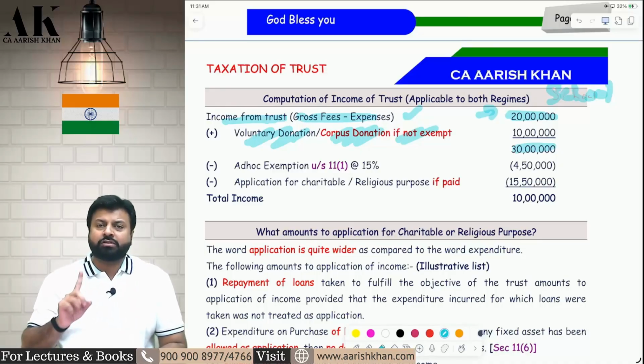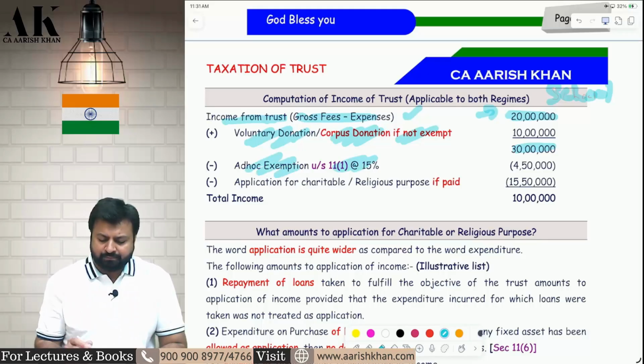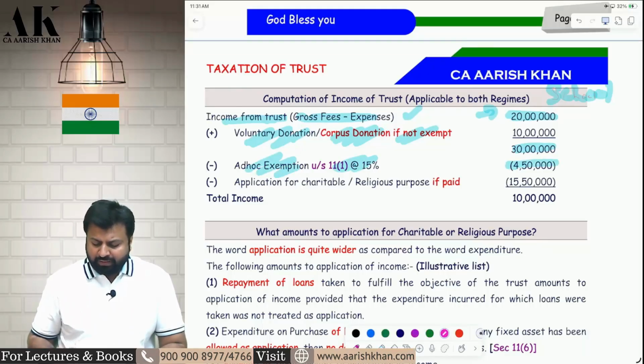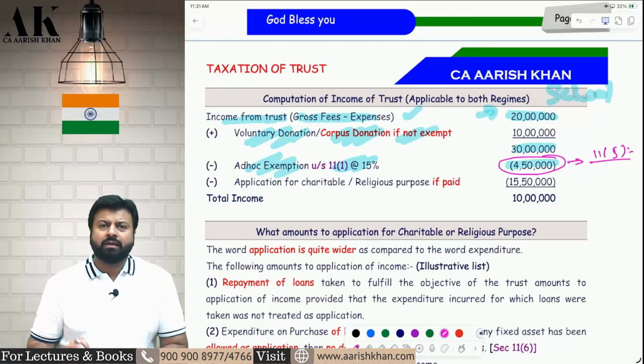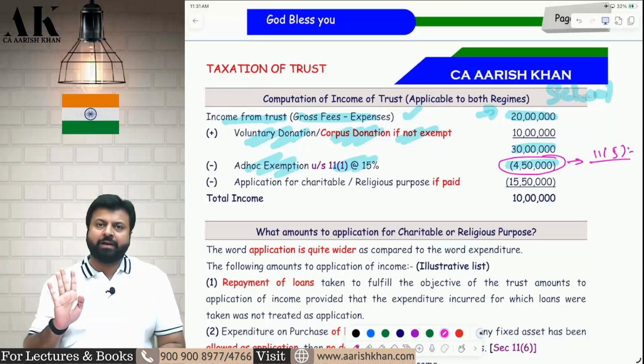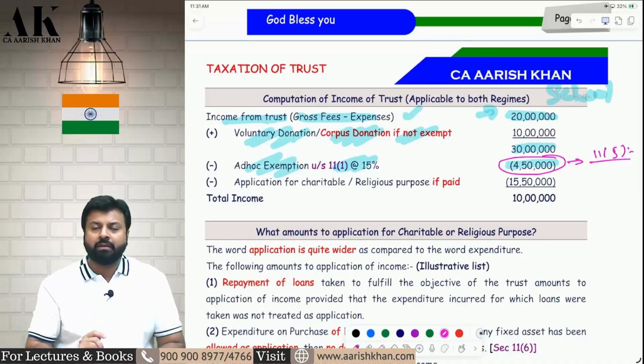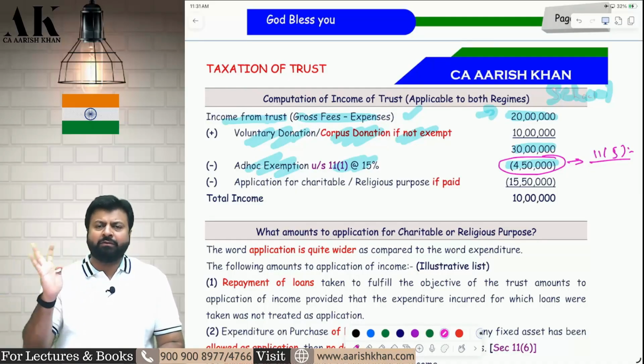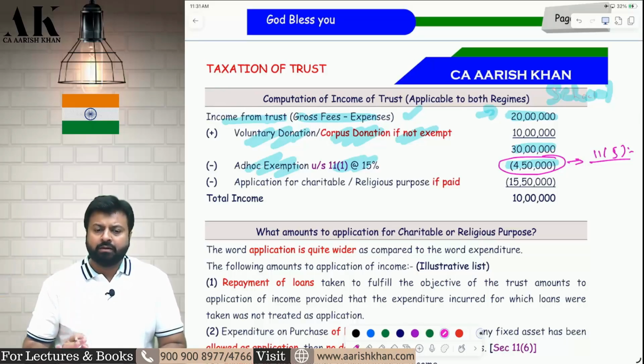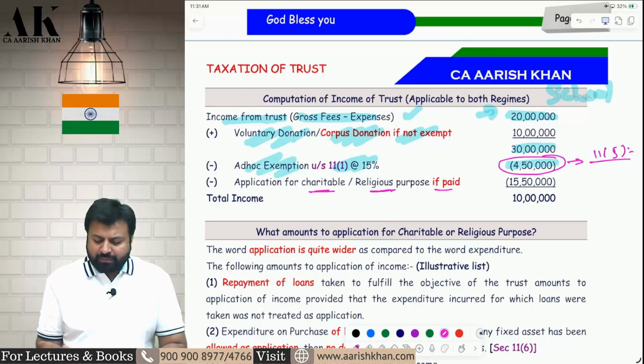From that, you have to reduce first the 15% ad hoc exemption. 15% flat exemption you will get. No condition to fulfill, nothing. Just you have to invest this money in the mode specified in 11.5, that's it. You cannot keep it in private company shares, etc. You cannot do all those things. Invest in the mode specified in 11.5, you will get the exemption. That's it. After that, whatever money is left, you apply the money for charitable and religious purpose.